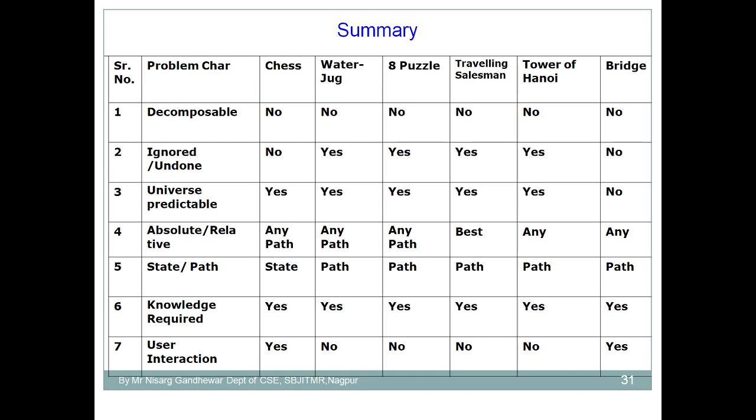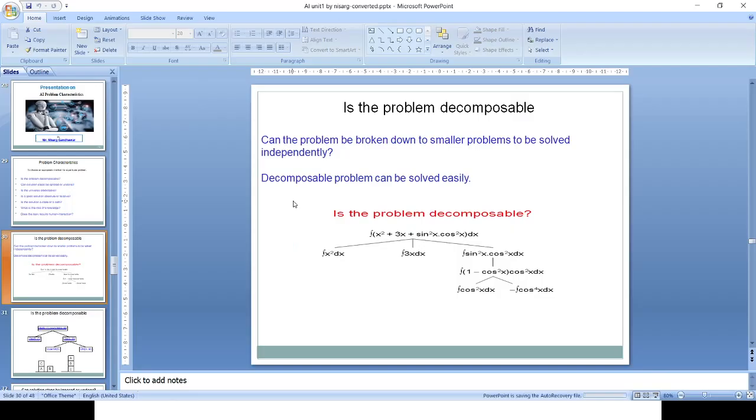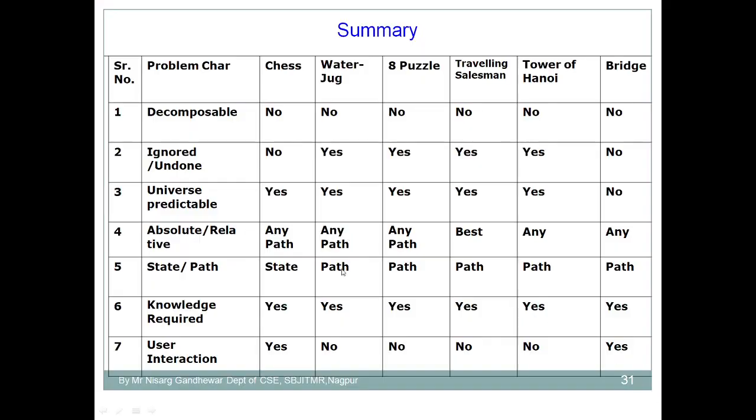So finally we know what output we want, so the universe is predictable. Is the solution absolute or relative? We can say any path, it is a path, because we are moving from the initial state to the final state. Then is knowledge required? Yes, obviously. Rules are required, and is user interaction required? No. No interaction is required in order to solve this problem.